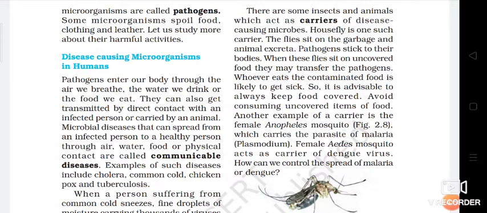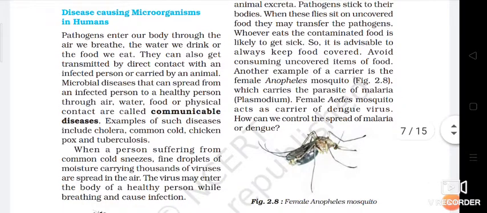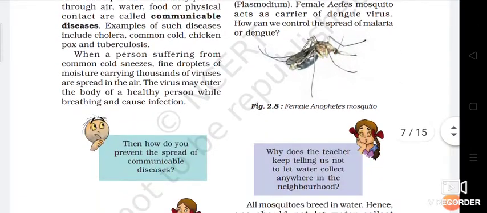They can also be transmitted by direct contact with an infected person or carried by an animal. Microbial diseases that can spread from an infected person to a healthy person through air, water, food or physical contact are called communicable diseases. This you have also learned, communicable and non-communicable diseases. Examples are cholera, common cold, chickenpox and tuberculosis. When a person suffering from common cold sneezes, fine droplets of moisture carrying thousands of viruses are sprayed in the air, and the virus may enter the body of a healthy person while breathing and cause infection.